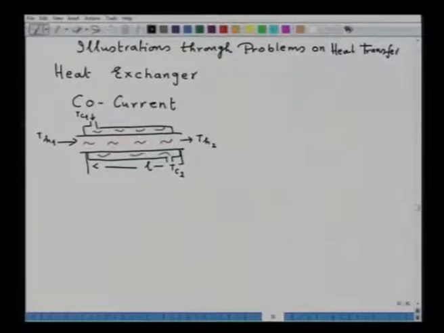Now, in another, we can also think of a counter current. In a counter current, it goes like this. Though I have illustrated it, for the sake of solution of the problem, I will just repeat the important concepts. So, this is the one.